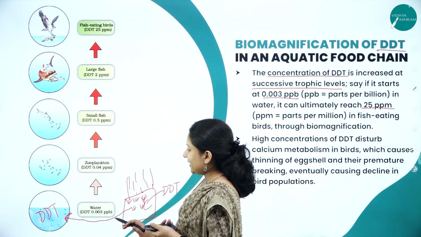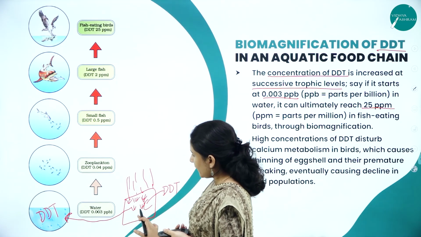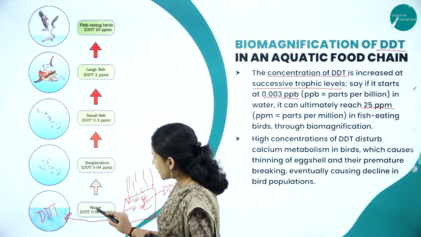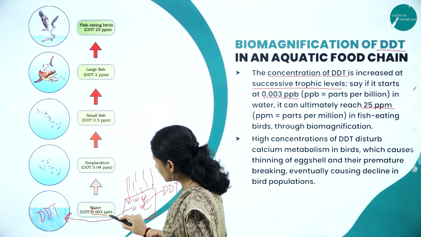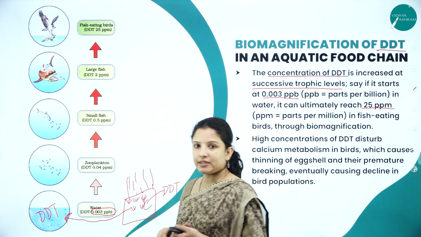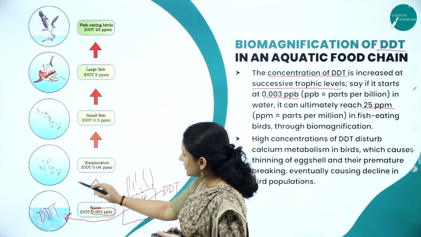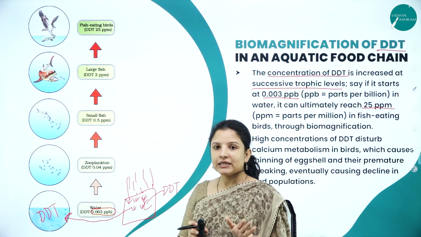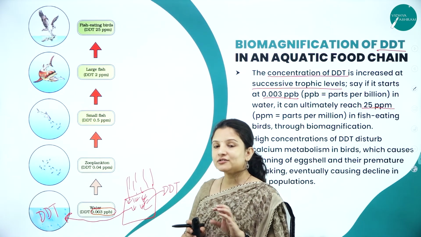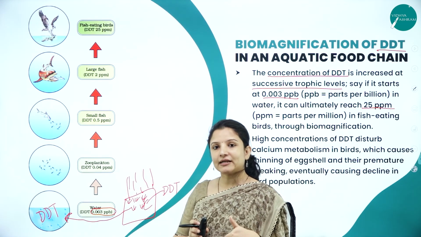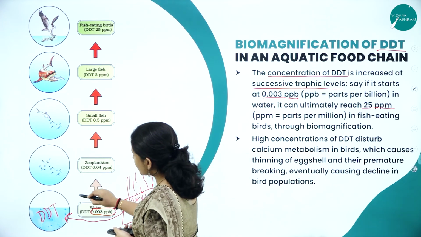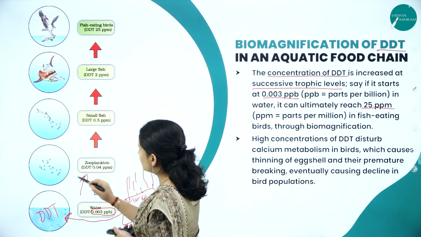Now, when the DDT entered the water body, its concentration was 0.003 parts per billion. Now, this water is consumed by the zooplanktons, and maybe the phytoplanktons that are there in the water are consumed by the zooplanktons. Now, how much amount of DDT entered into the zooplanktons?